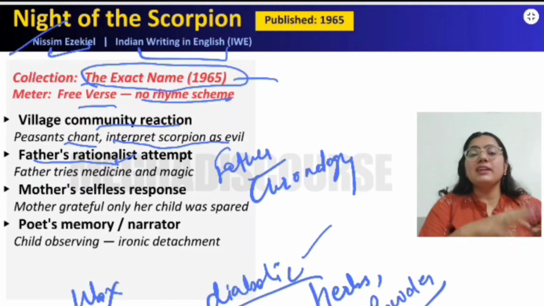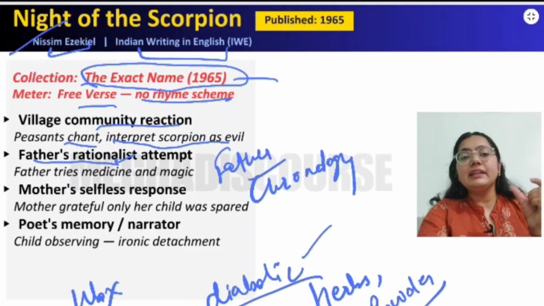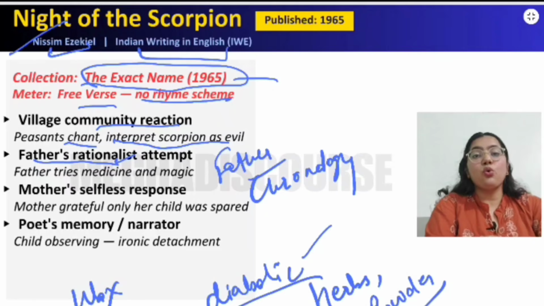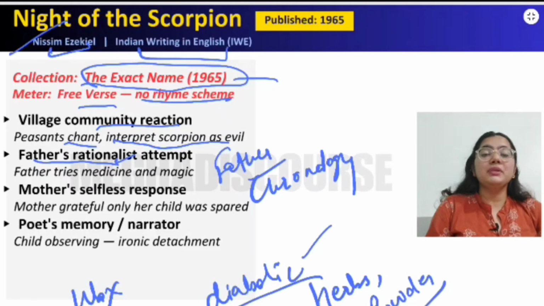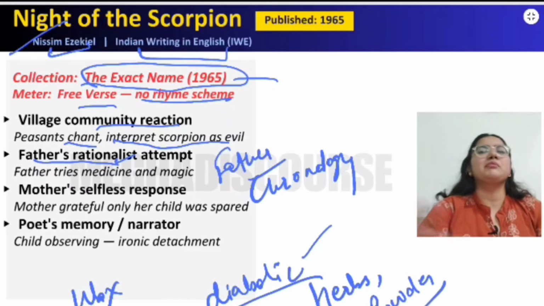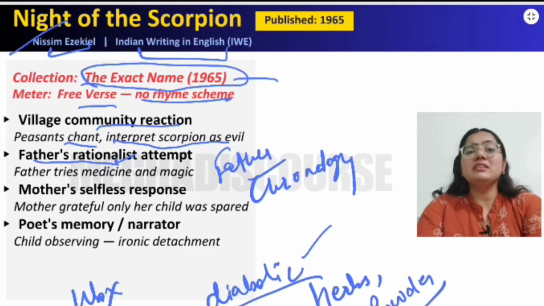So this is what he does. Here there is an irony that there is a person who believes in the scientific temper, but this rationalist person is also performing such acts by burning the wound, by using some herbs, powder, chemicals, and all kinds of magic.